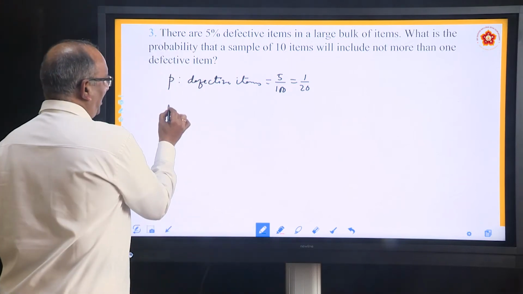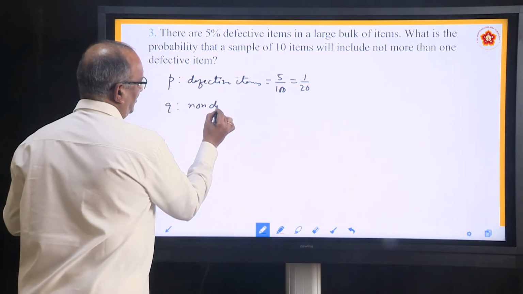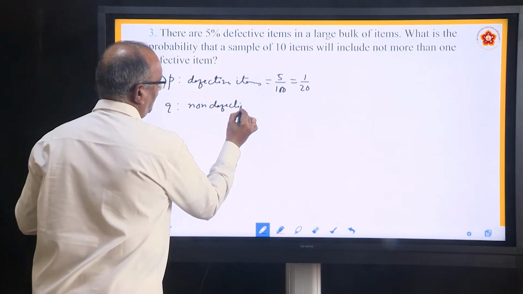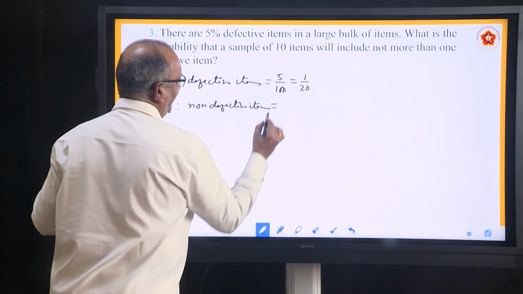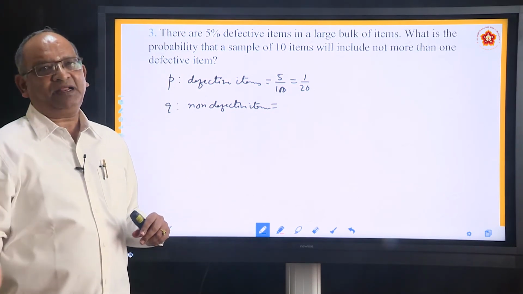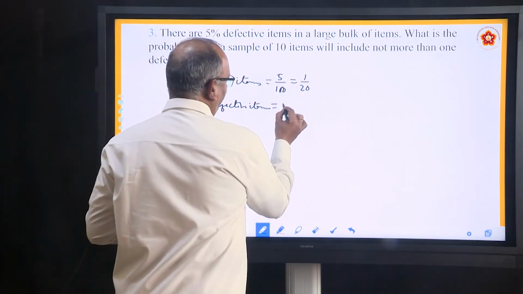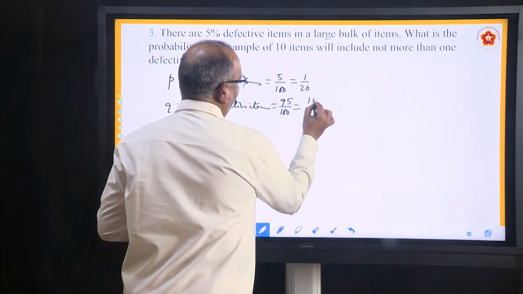So in that case what will Q represent? Non-defective items. How do you find non-defective? 5% are defective, 95% are non-defective. So it is 95 by 100. In other words, 19 by 20.